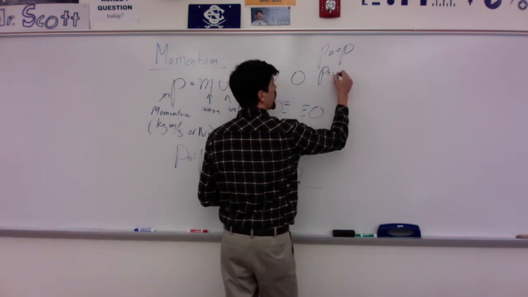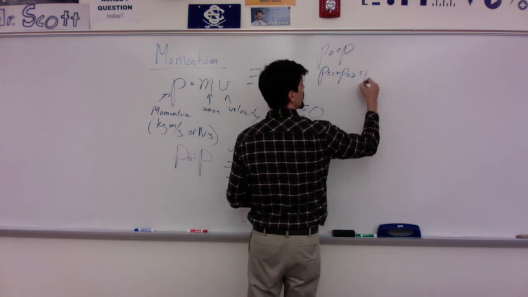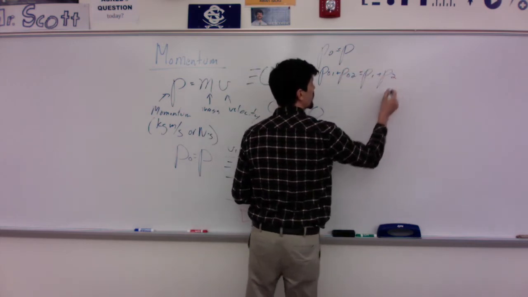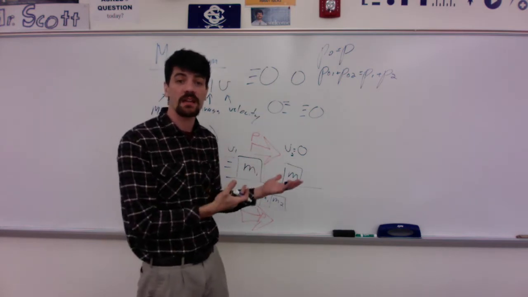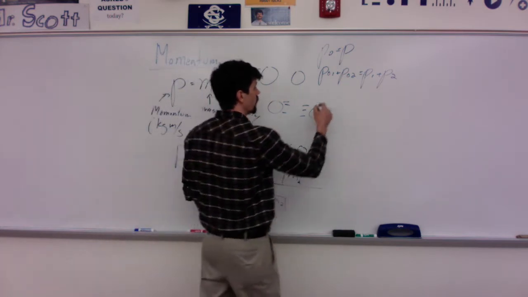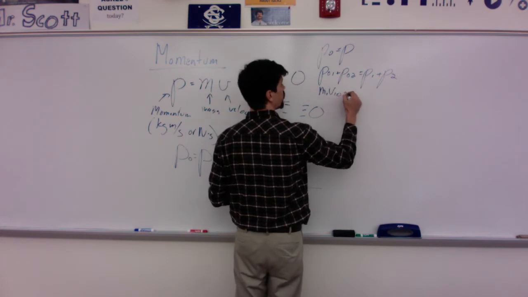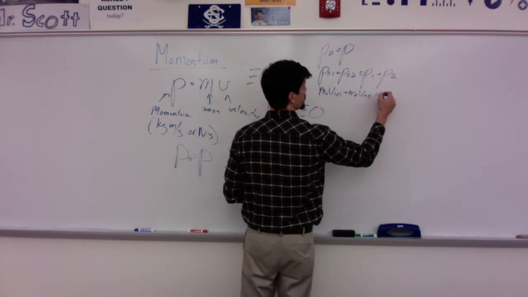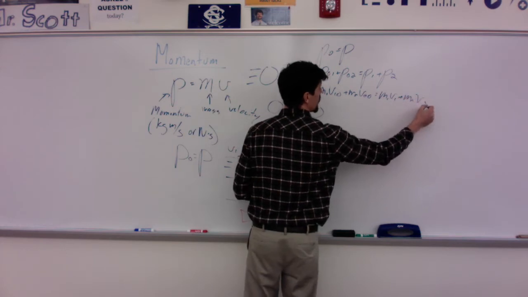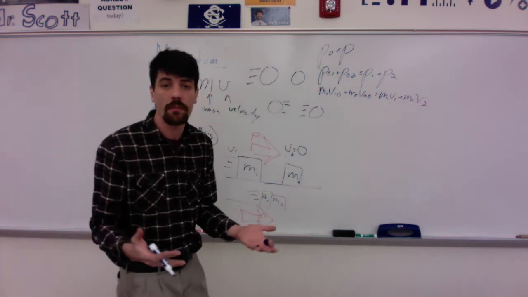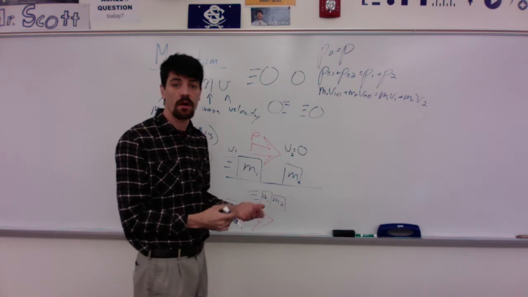The initial momentum of 1 plus the initial momentum of 2 is equal to the final momentum. This looks kind of complicated, but you just have to analyze the individual parts. So m1 v1 naught plus m2 v2 naught is equal to m1 v1 plus m2 v2. Again, it looks a little complicated, but these are all the individual parts.